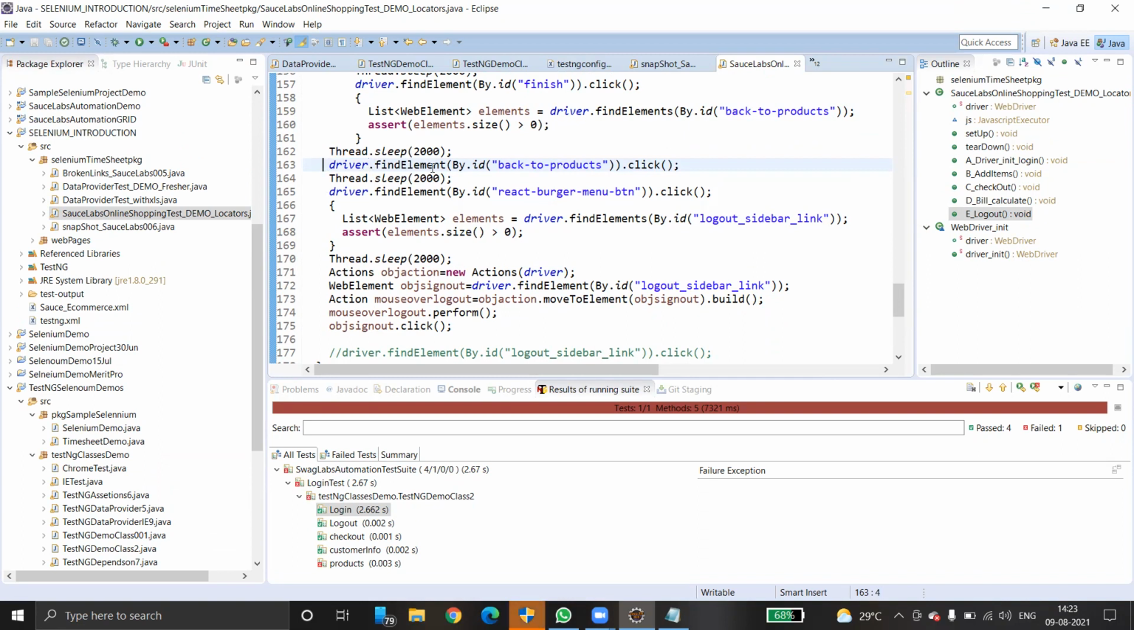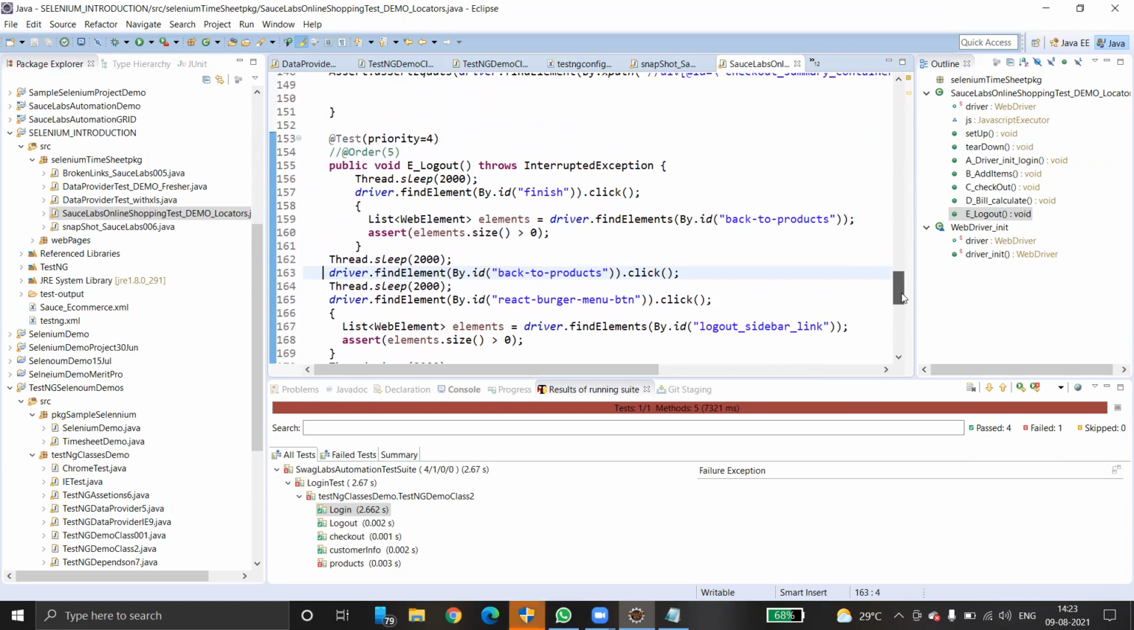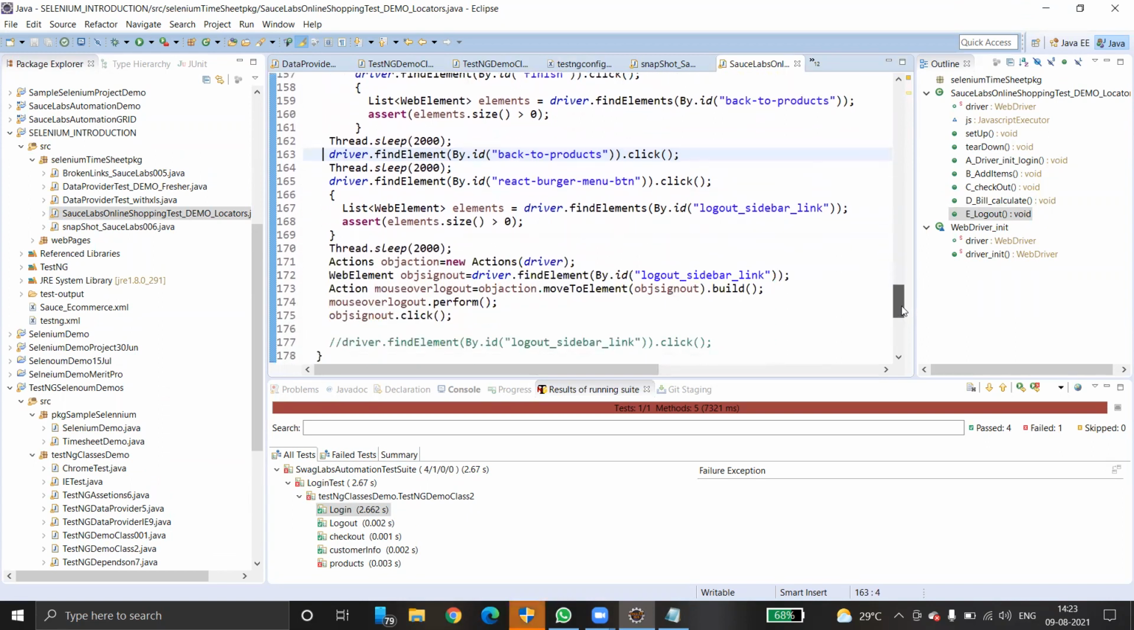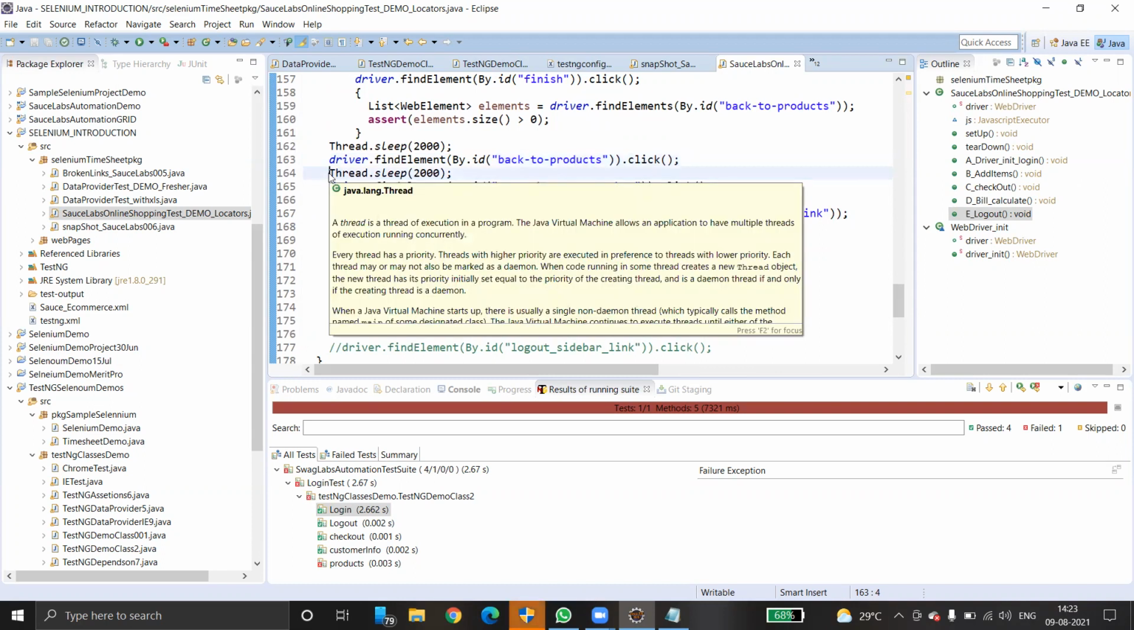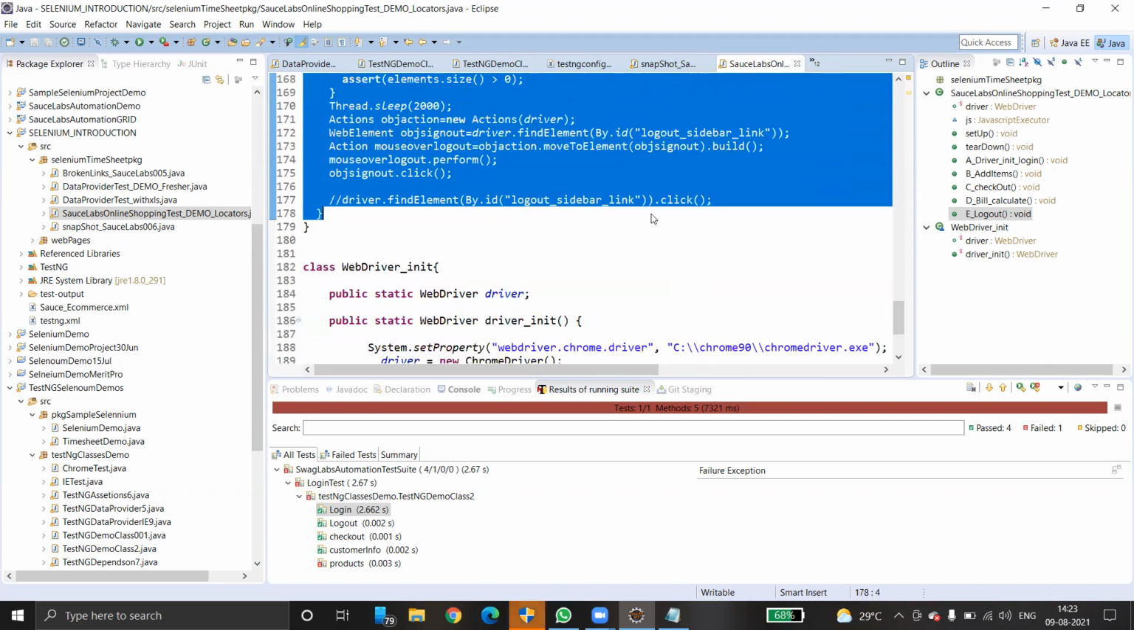So maybe from here, I think, I'm not sure. Back to products. Click finish. Back to products. Okay, I'm just going to copy from here. Control C.